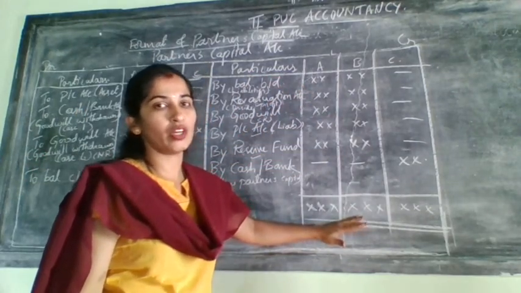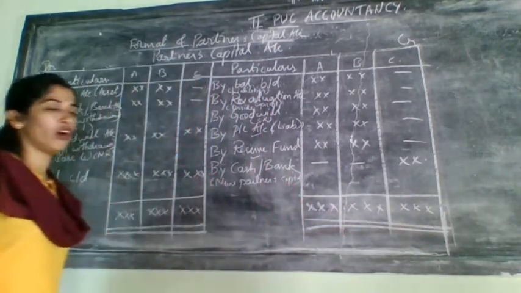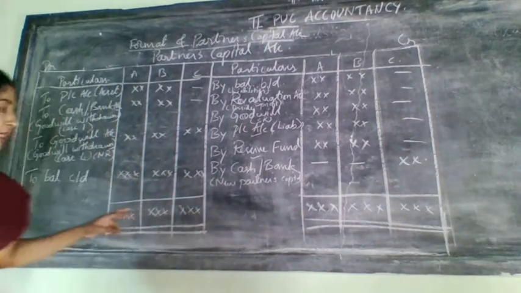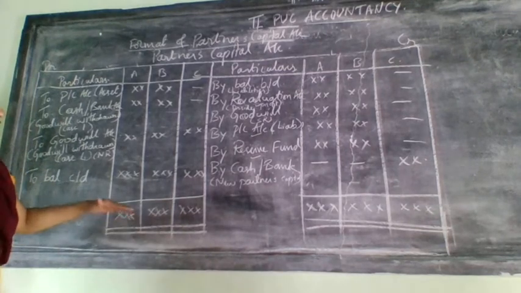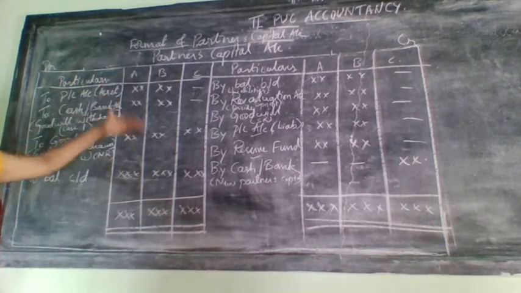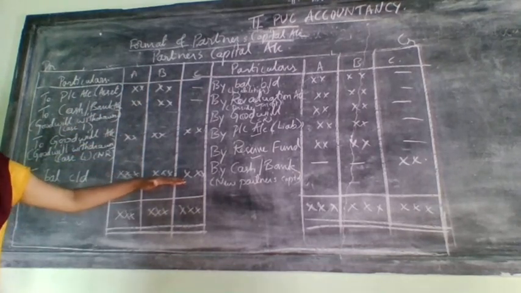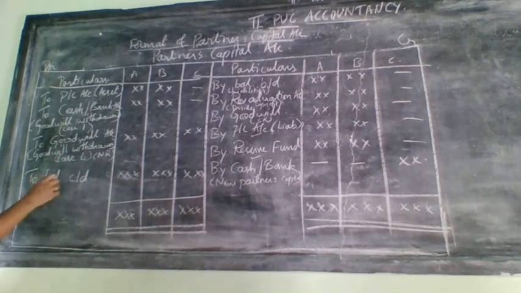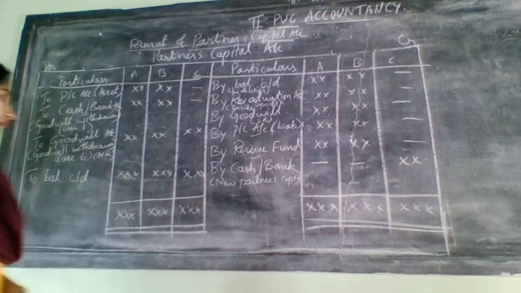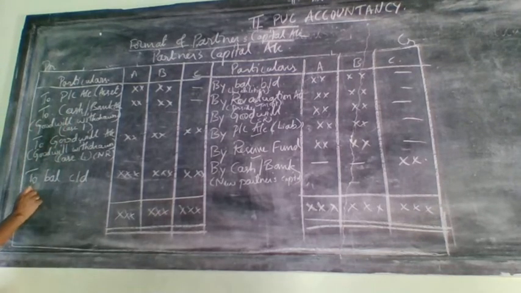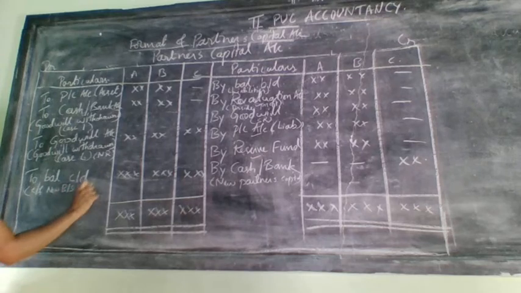After doing this, in the problem, the credit side total will always be more. Which side total will be more? Credit side total will be more of all the partners. That total only you will bring to which side? Debit side. And here you will write the total. Then minus if there are entries here, and finally you write the remaining amount, the difference amount, as to balance carried down.